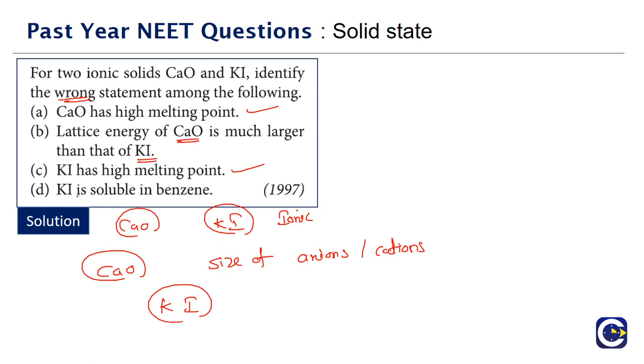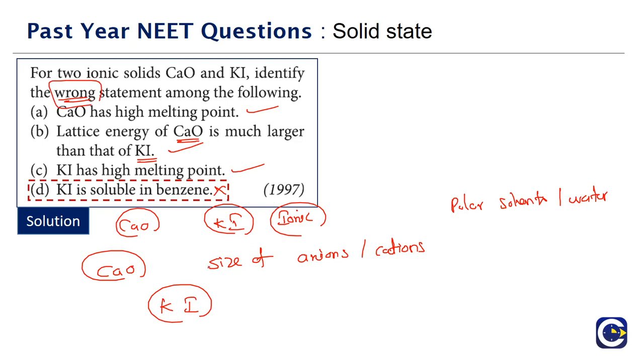So this is also correct. Option D is saying what? Potassium iodide is soluble in benzene. See, ionic substances will be soluble in polar solvents like water, whereas benzene is a non-polar solvent. So potassium iodide will not be soluble in benzene. It is an ionic compound, so it will not be soluble in benzene. So the one that is incorrect, because we are looking for the wrong statement, is option D. Option D is the wrong statement.